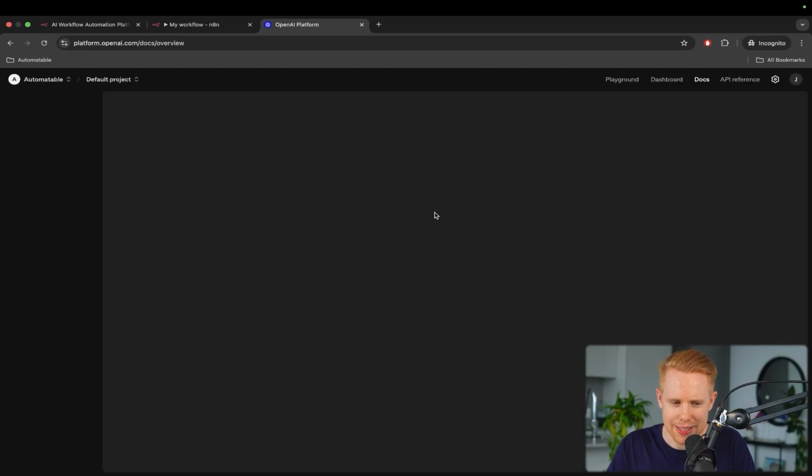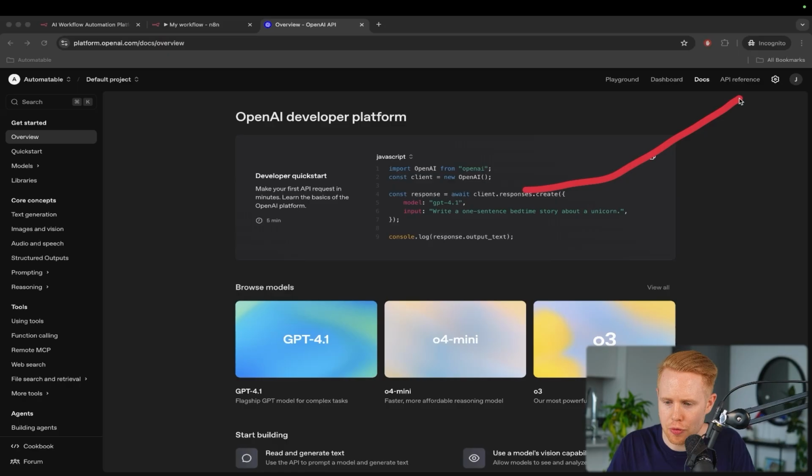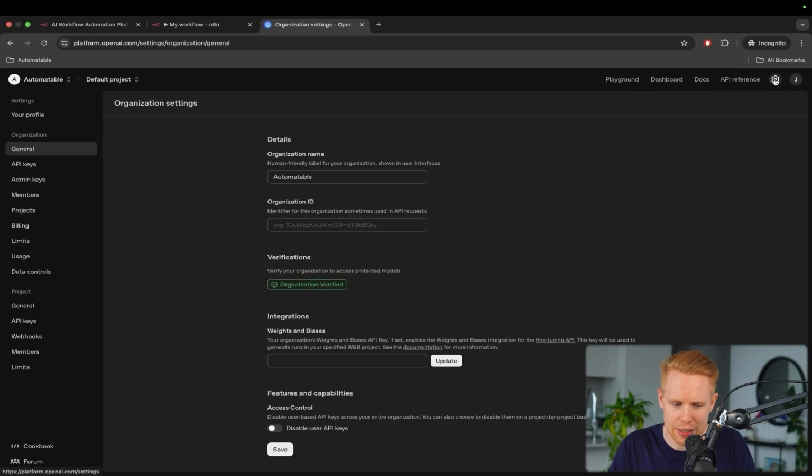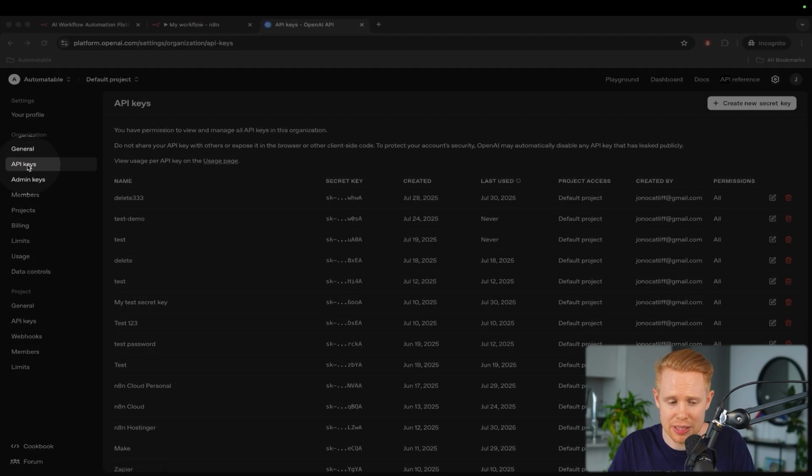Once we get inside this account, we need to head over to the settings. Now, it's slightly going to differ depending on the application you're on, but generally speaking, all of these applications work the same way. If you ever need to get an API key, you need to head over to settings, okay? And somewhere in the settings, they will have API keys. You can typically search for API and it will give you a section to click on, and then you'll have the ability to create a new API key, okay?